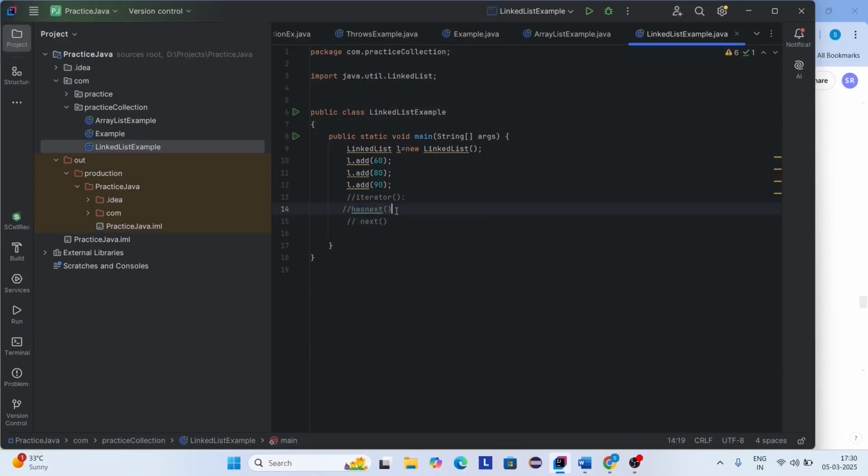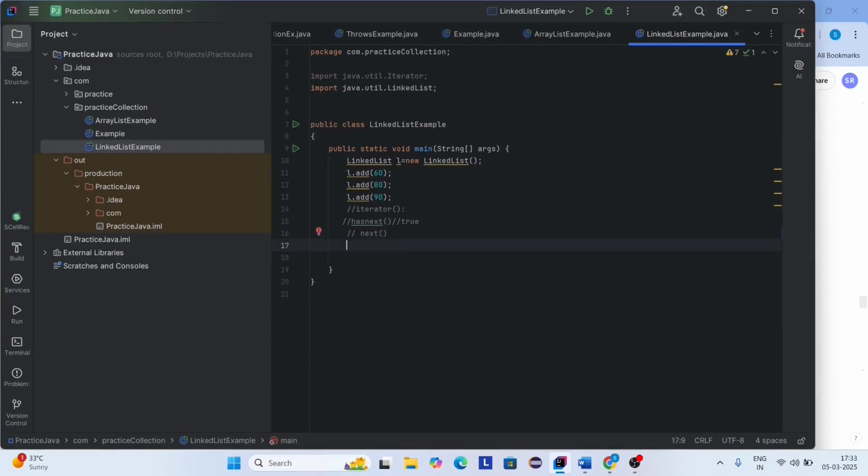Here, the hasNext method is used to check whether the collection contains a next element or not. If a next element is present, it returns true, else it returns false. And the next one is the next method. Whenever we use the next method, first the controller will transfer to the element and it returns the current element.